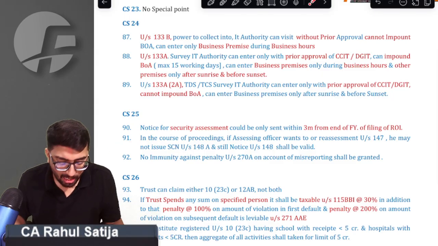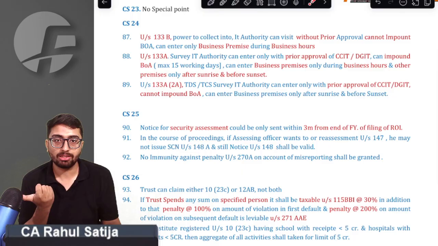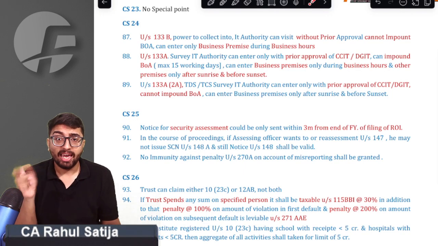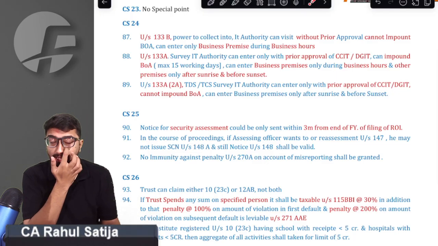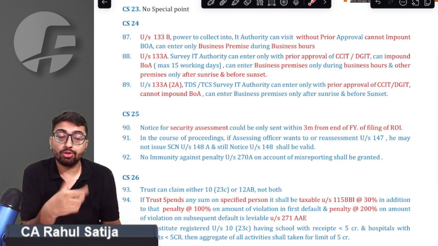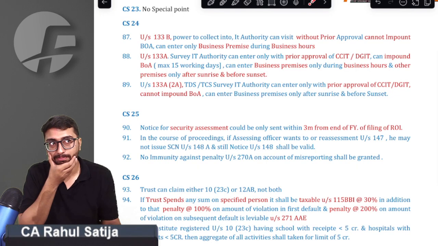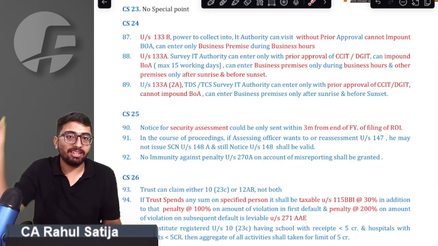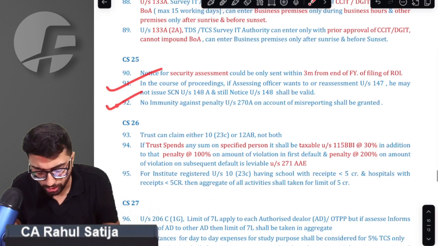Remember, most of the time, whenever a scrutiny assessment is going on against you, and the assessing officer wants to do income escaping assessment against you again, in that case the assessing officer is not required to issue a 148A notice. The assessing officer is not required to issue a show cause notice to you. If there has been a scrutiny assessment and the assessing officer wants reassessment, is he mandatorily required to issue a show cause notice? The right answer is no, he is not required.